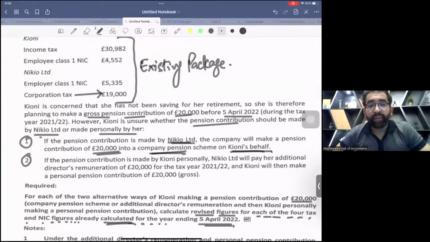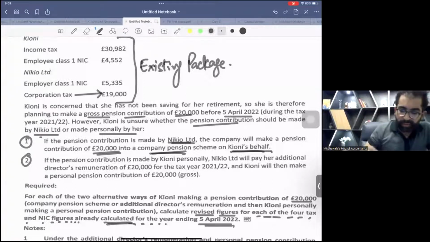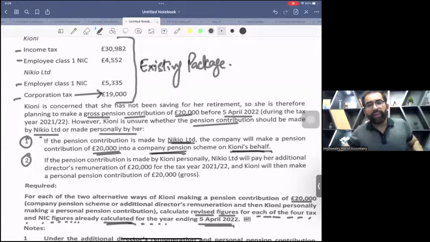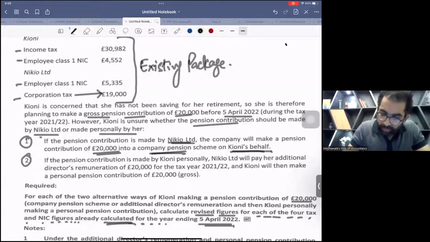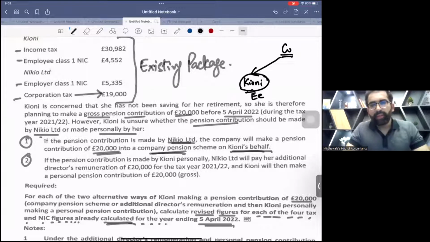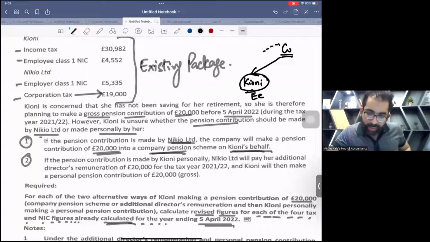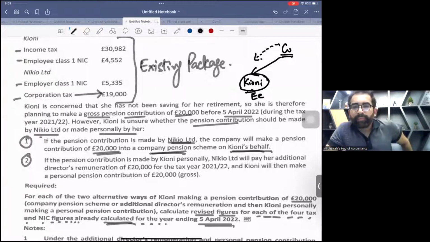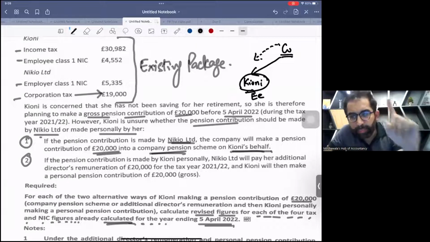Now listen, there are four things, student. There are four taxes. See, this is 1, 2, 3, and 4. We have to discuss all these four. First of all, look here. Company is the employer, and this lady, Keone, is the employee. Now, if company is contributing in the pension scheme of employee, it's a benefit. Yes, it's a benefit for employee, but it's an exempt benefit.